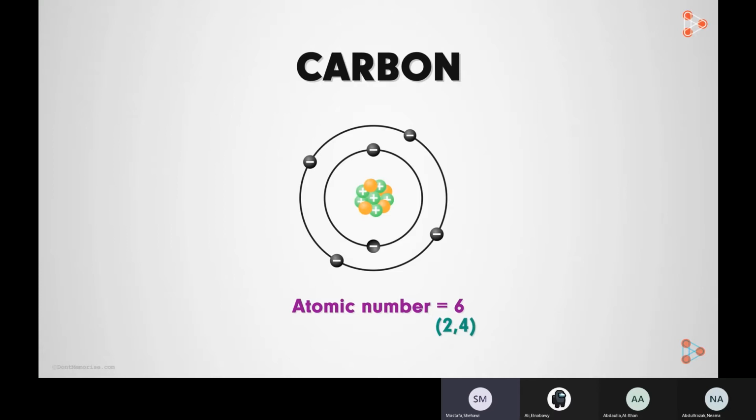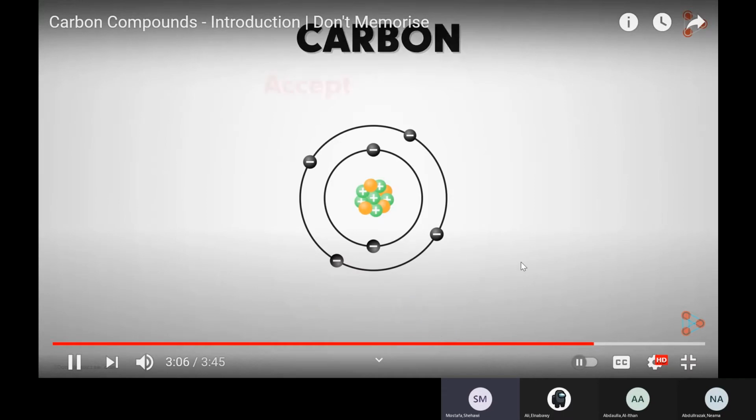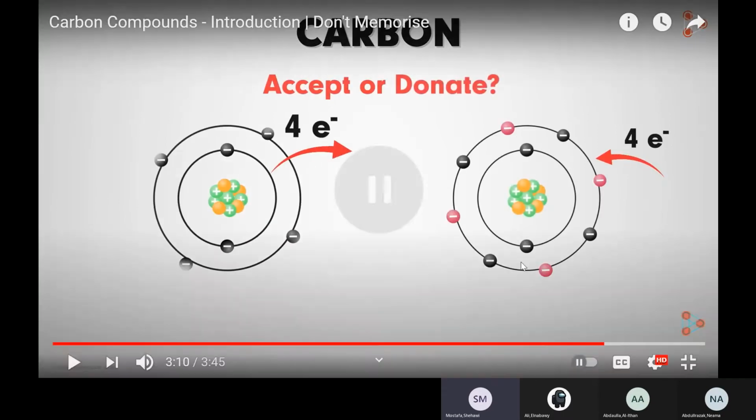Now let me ask you a question. Look at the atomic structure of the carbon atom. To achieve stability, will carbon take 4 electrons or will it donate 4 electrons? Answer this question. To achieve stability, what should carbon do? Gain 6 or lose 6? Donate 6? Accept or donate 4 electrons? Who can answer this question?